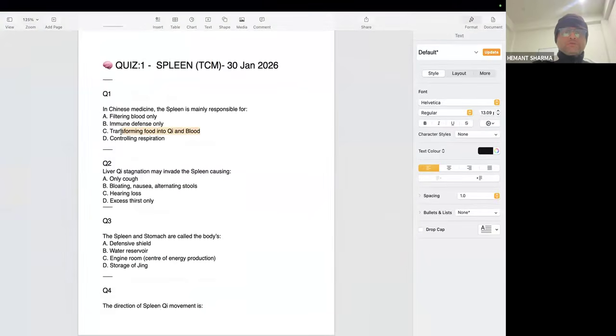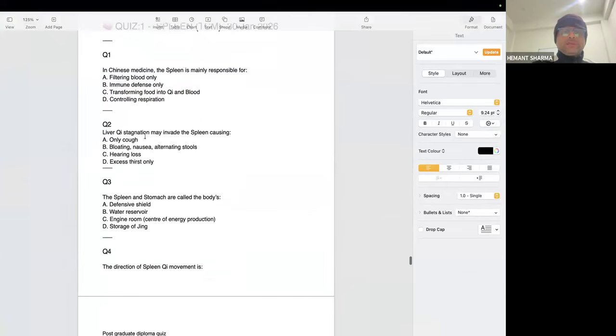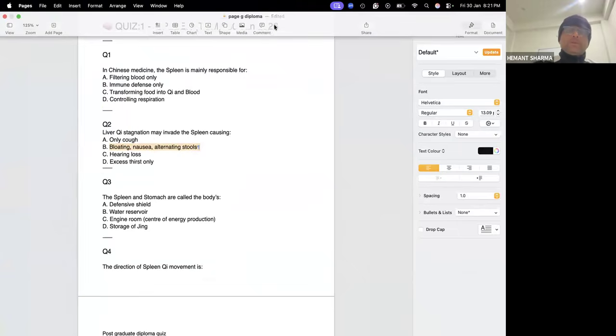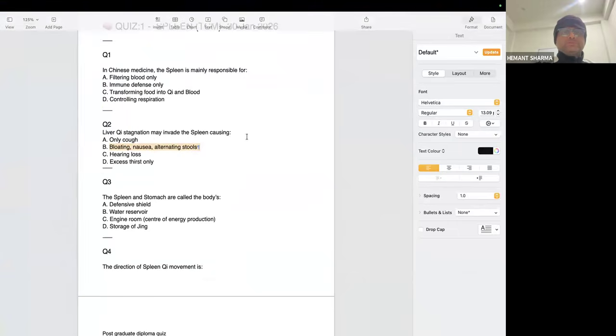So the answer is transforming food into chi and blood. Question number 2. Liver chi stagnation may invade the spleen, causing bloating, nausea, and alternating stool. I will tell you 2 lines for this. If the spleen is weak, it will create diarrhea.